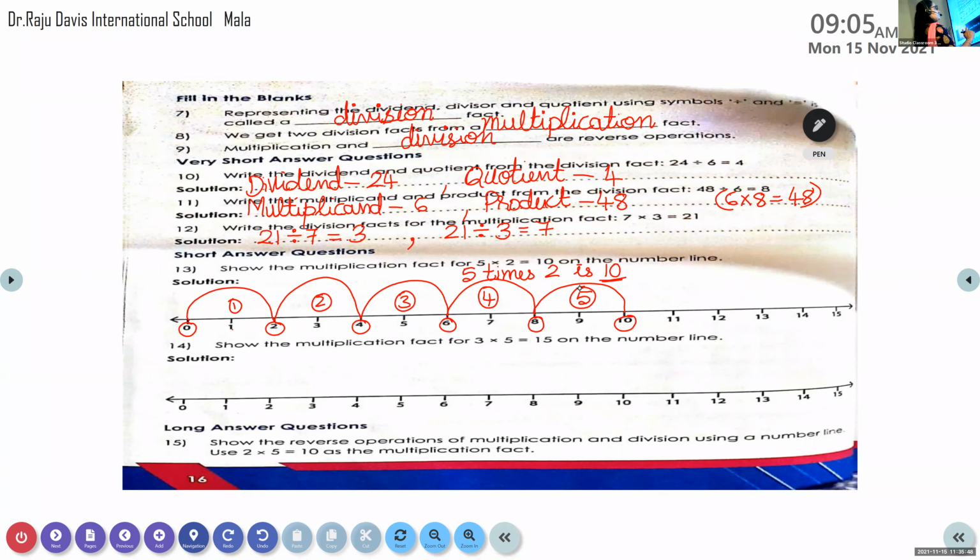Okay, now 14th one. Show the multiplication fact for 3 into 5 is 15. Ma'am, answer is 5 times 2 is 10. Yes, yes. It is already given there. You have to just give the jumps. 5 into 2 is 10 is there already in the question. Now next one.